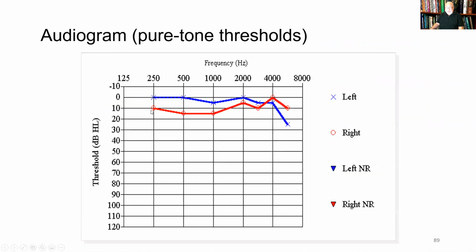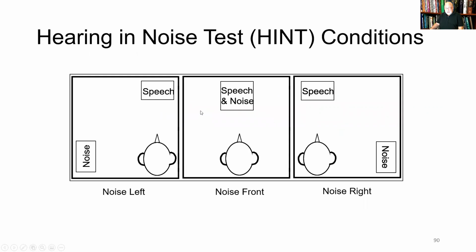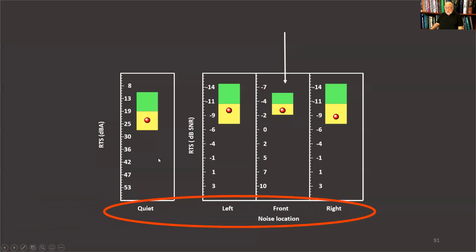Here's his audiogram. So normal pure tone thresholds, right? The worst threshold was at 25 dB HL at 6,000 hertz in the left ear. Blue, red is right, blue is left. And then here are the hearing in noise test conditions, where the speech is in the front, the noise is off to the right. That's called the noise right condition, or the speech is in the front and the noise is off to the left. That's called the noise left condition. And so these are our HINT conditions.